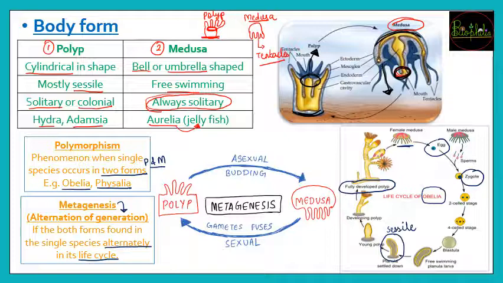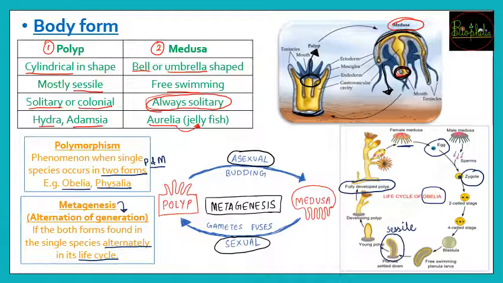When it undergoes budding, the asexual mode of reproduction, it will form the medusa stage, and when the medusa undergoes sexual reproduction, that means when the gametes fuse, it forms the polyp stage. If you want to remember how the conversion occurs from polyp to medusa and medusa to polyp, you can remember a very simple, easy trick.